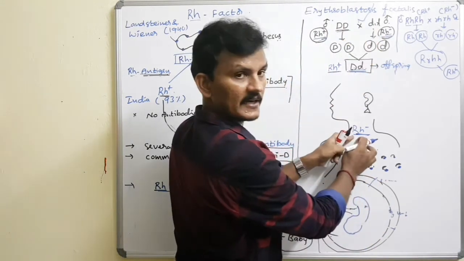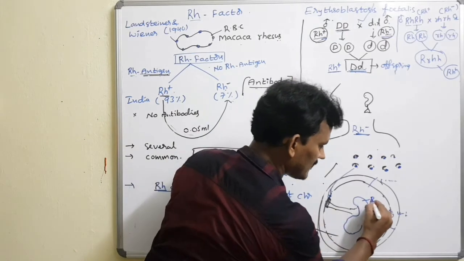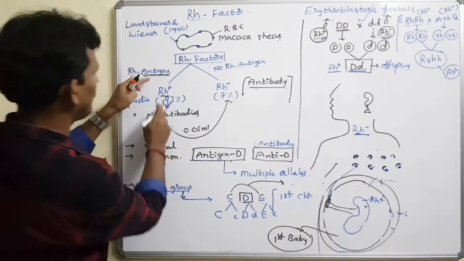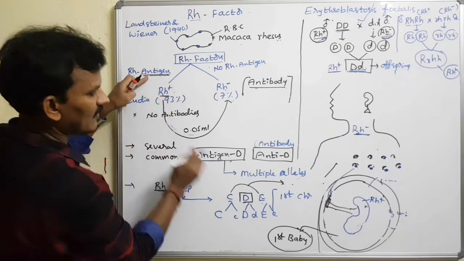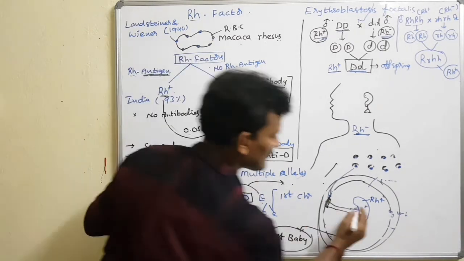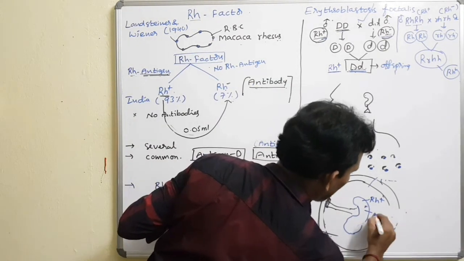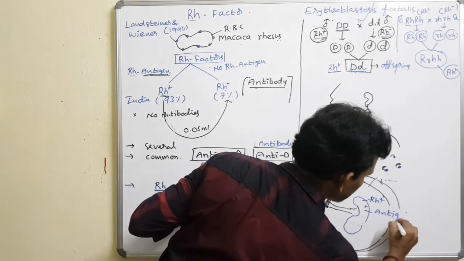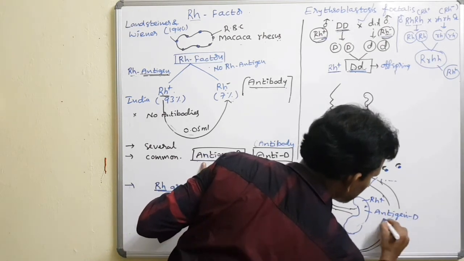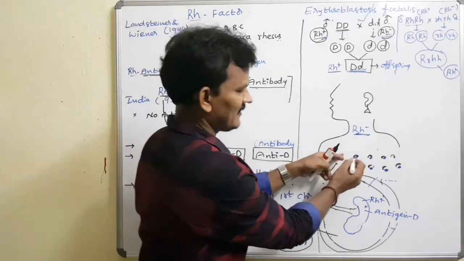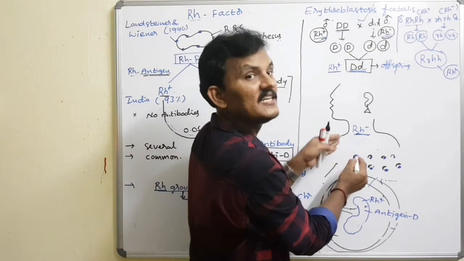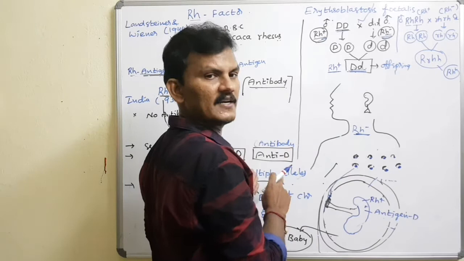Same parents, the mother is Rh negative. What about the fetus? Rh positive. Rh positive means what do they have? Antigen. What do we call the antigen? Antigen D. So they have the same antigen D. But the antibody production was already initiated in the previous pregnancy.